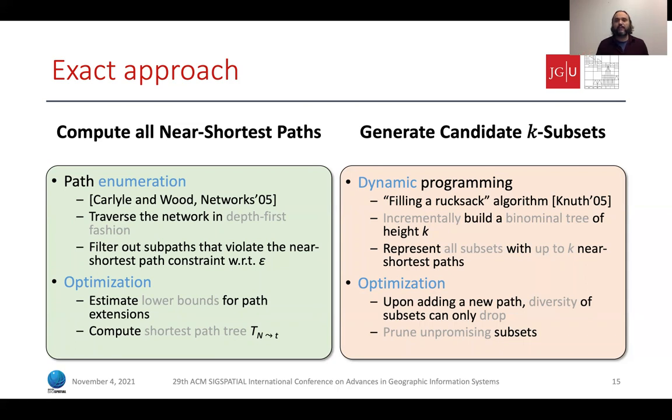The idea is that every time we add a new path to an existing subset, its diversity can only drop. So if we already have a candidate solution, we can filter out all subsets that have a diversity already lower than the diversity of the candidate solution.